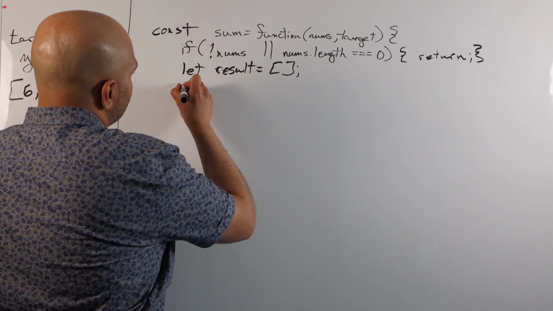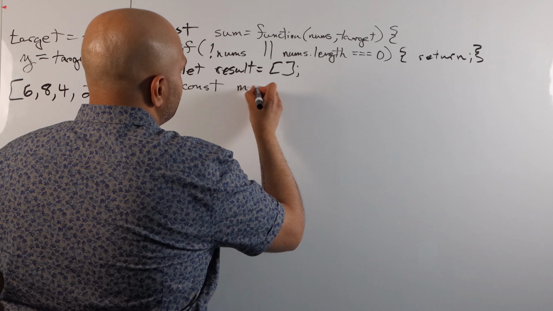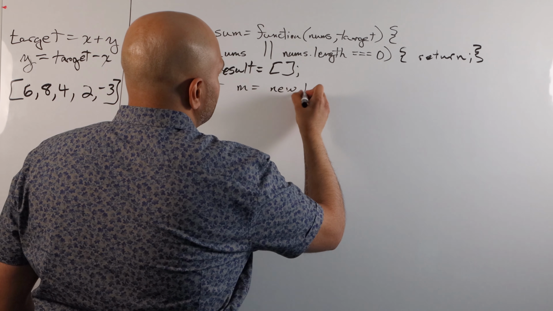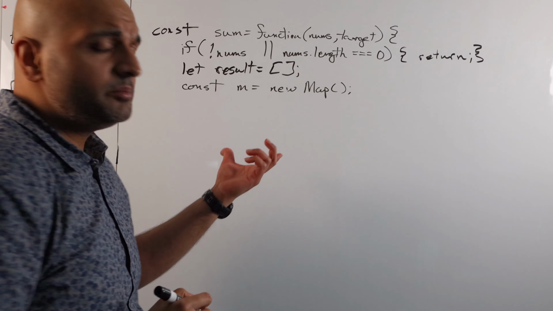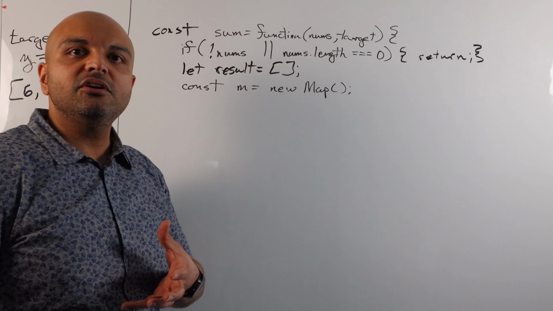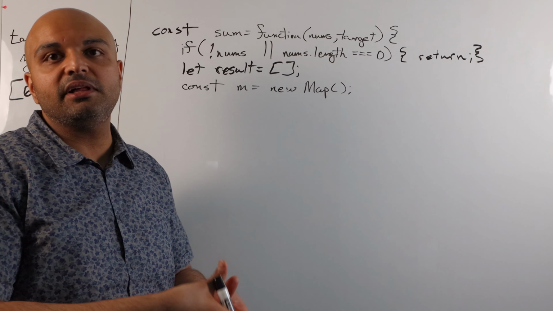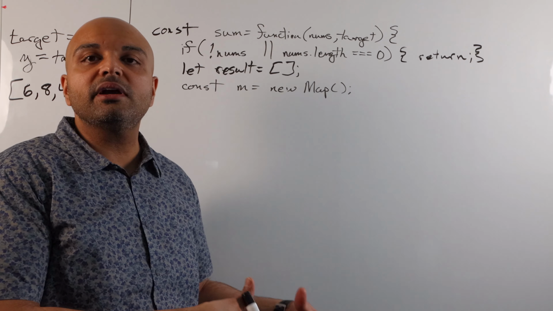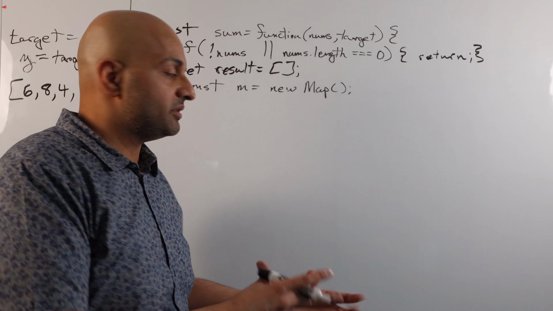Next, let's go ahead and create a map. So we'll say const m equals new map. This is going to be a hash map that we can use to go ahead and store those notes I was telling you about as we iterate through every single element of the array, so that we know where to come back if we find the counterpart of an element we previously encountered.